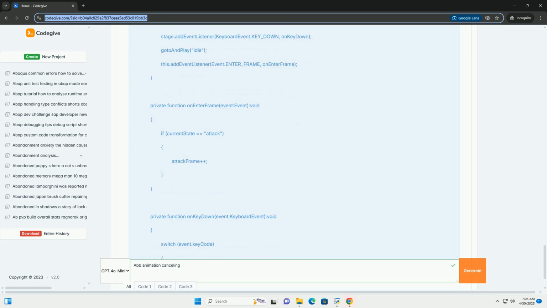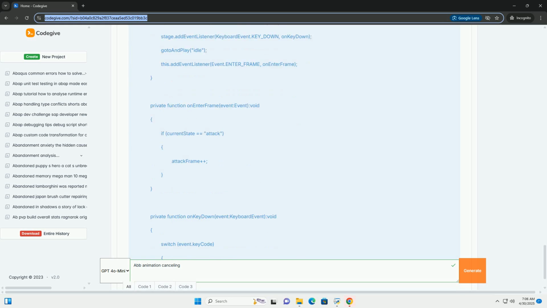Explanation. 1. Import statements. We import the necessary classes: MovieClip, KeyboardEvent, and Keyboard. 2. Current state variable. Keeps track of the character's current animation state. 3. Init function. Sets up the event listener for keyboard input and starts the initial idle animation.